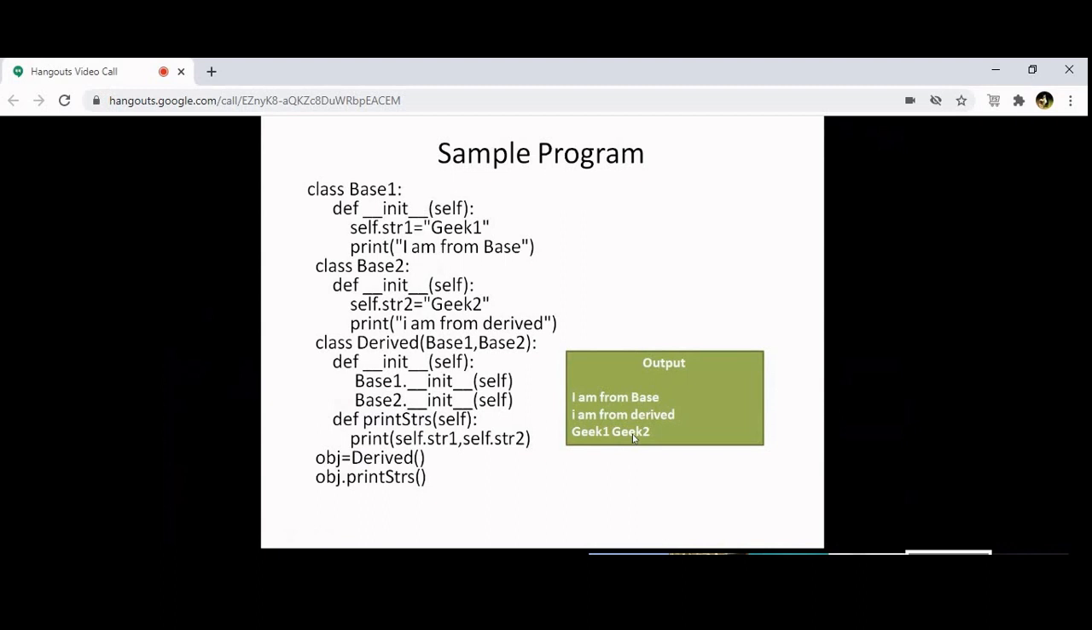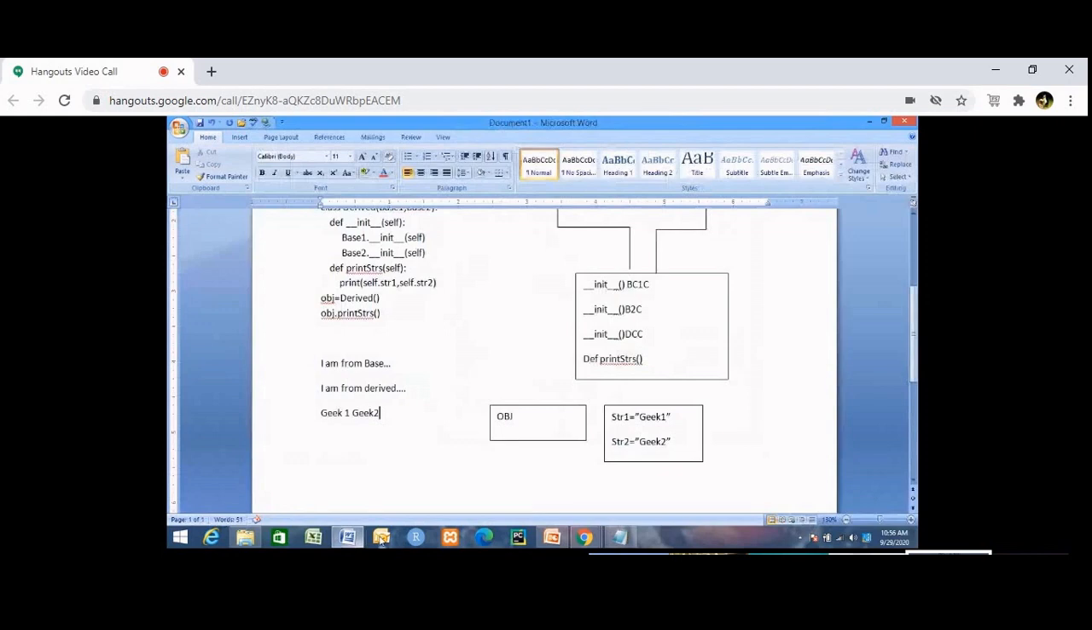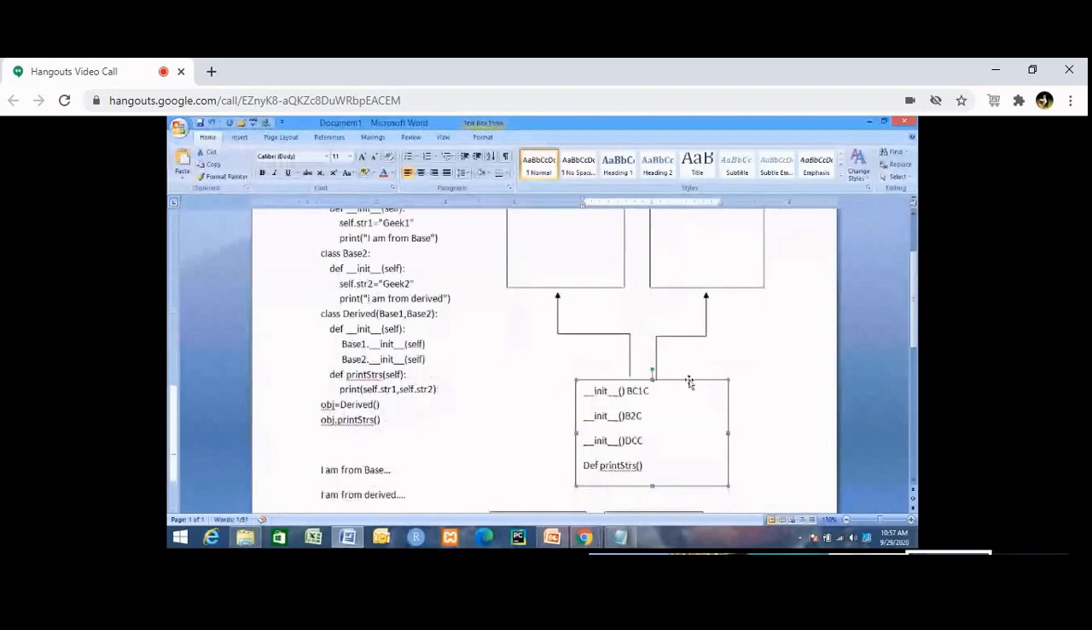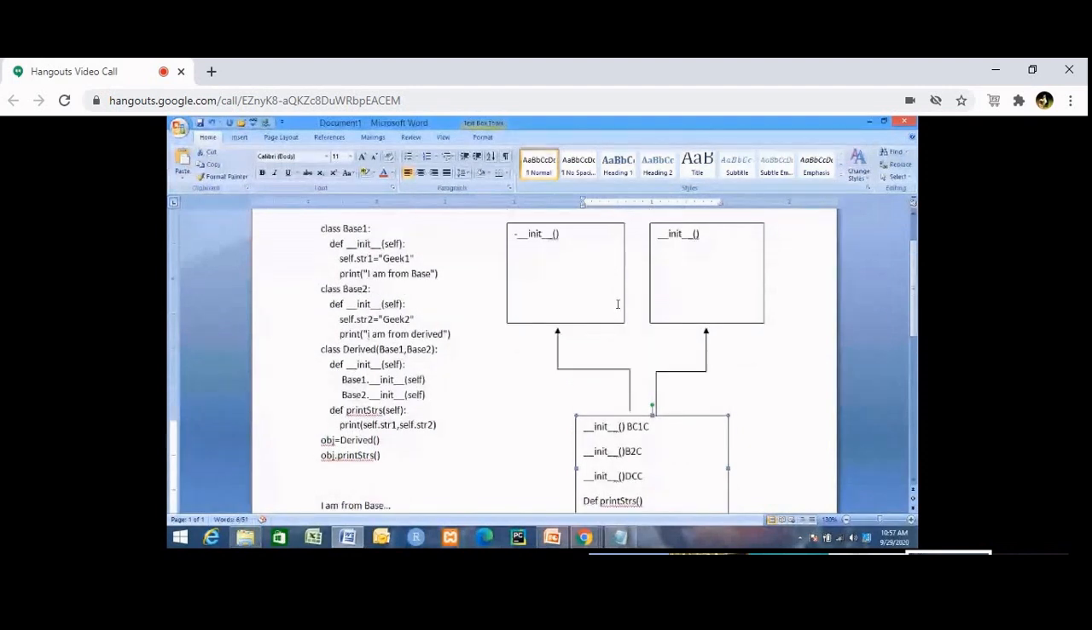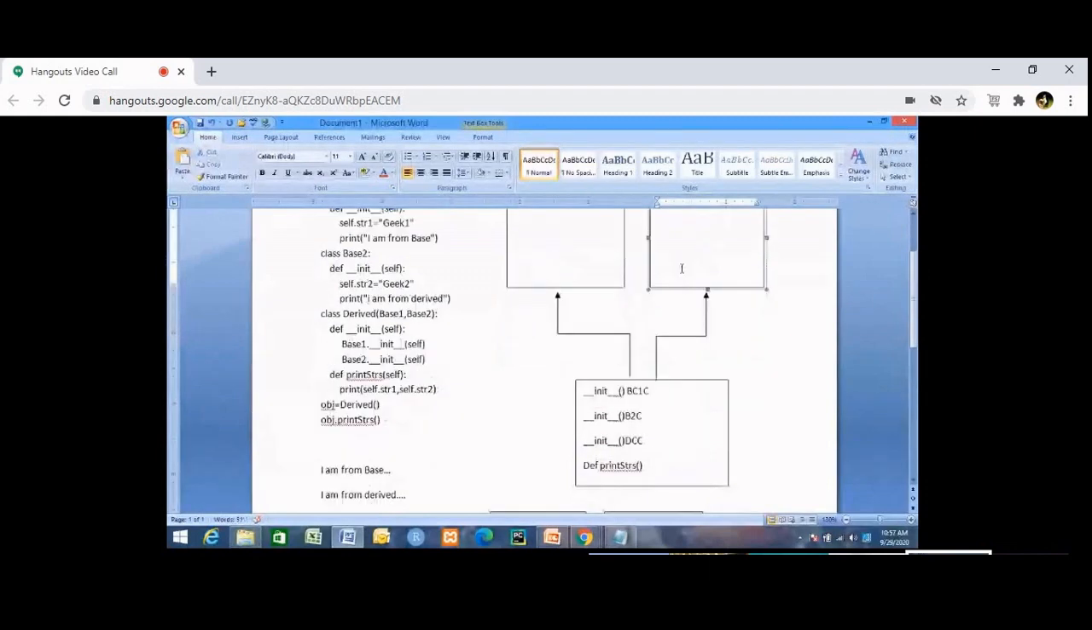So what you have understood in this program is that you have basically performed multiple inheritance. So what is multiple inheritance? You had one class called base1, another class called base2, and then a class called derived. This derived class is getting properties from the base1 class and the base2 class. Base1 has a constructor, base2 has a constructor, and the derived class has a constructor.